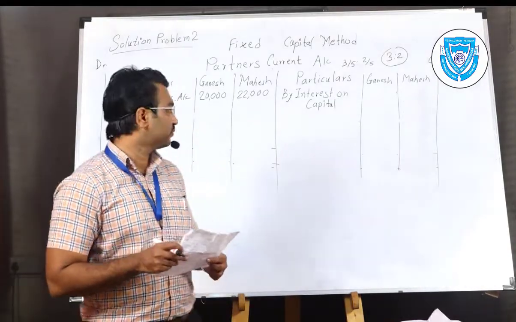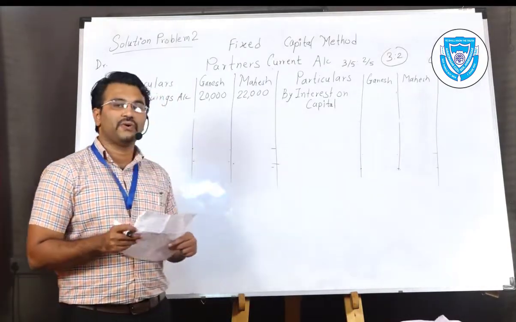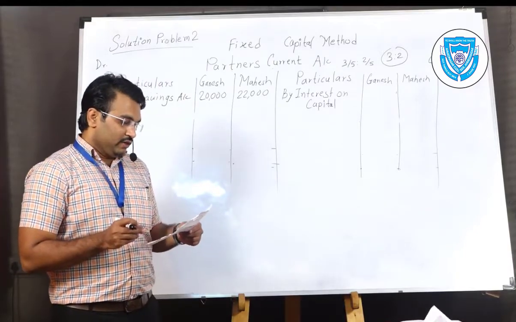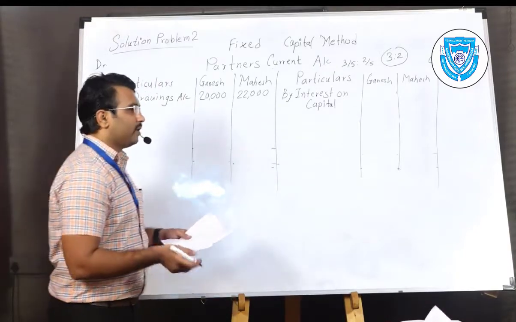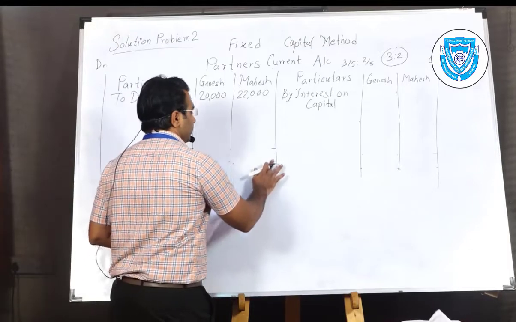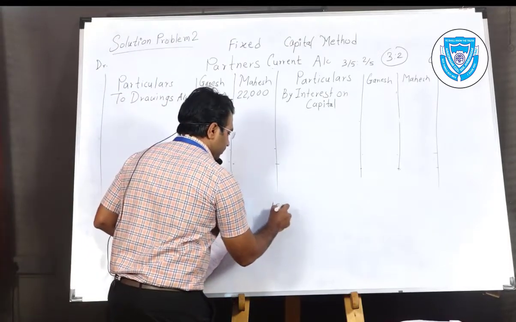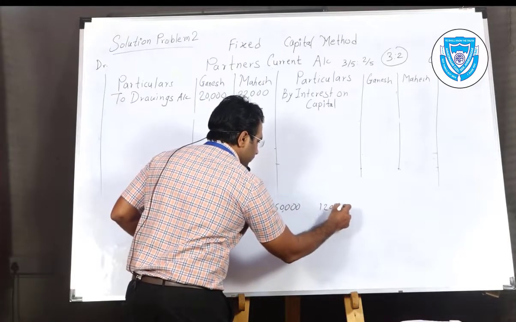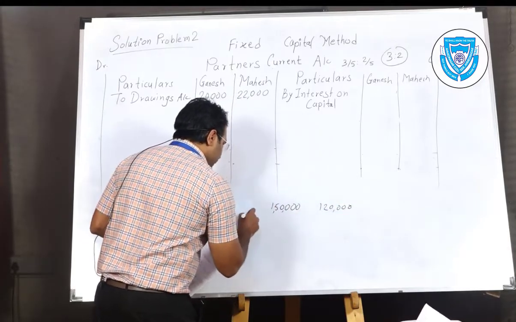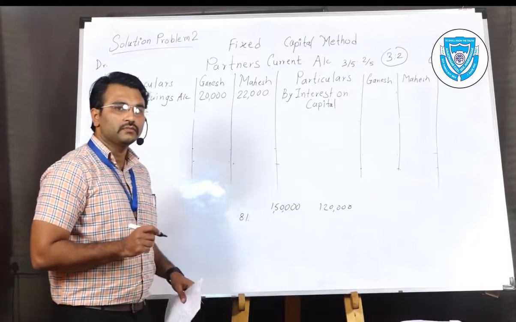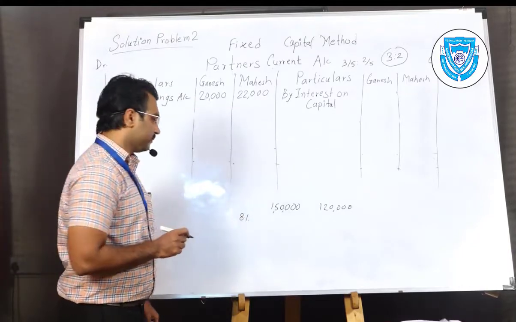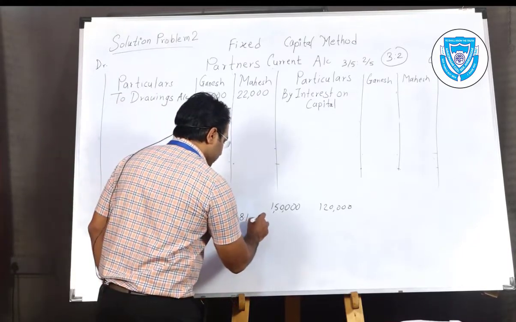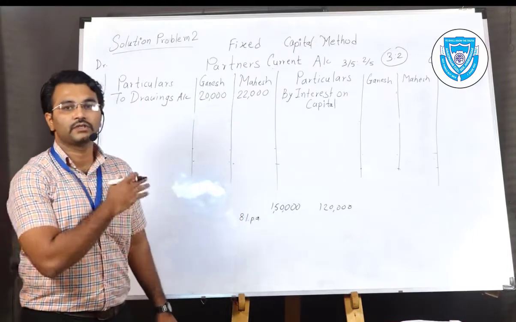The proper record should be maintained: interest on capital 8%. The capital amount we need to see, because percentages are given on capitals, so 1,50,000 and 1,20,000 at the rate of 8% per annum. The rate is provided always per annum, that means for the full year.